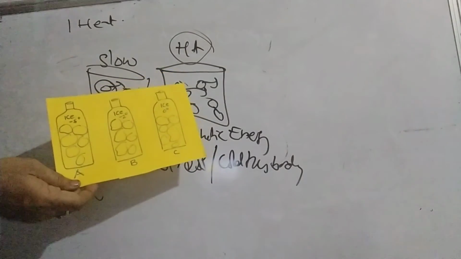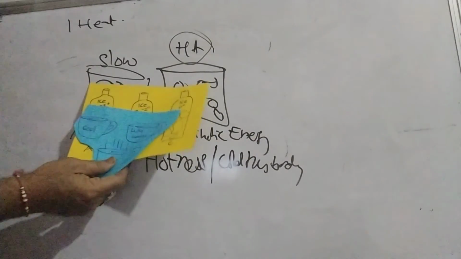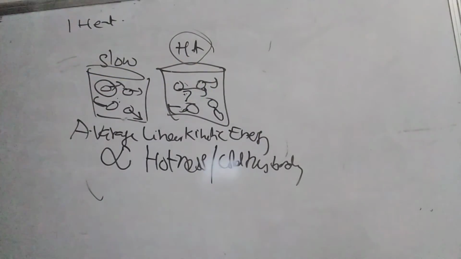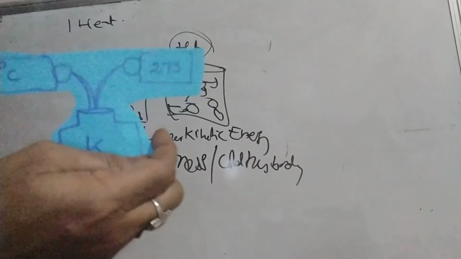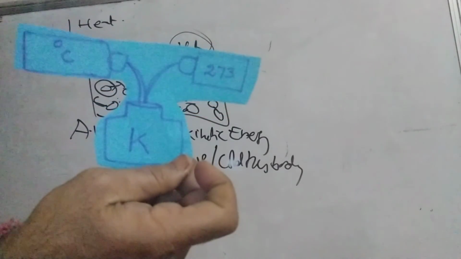To understand the different energy levels, I have shown you that there is a difference between the coldness and the hotness of the object. The degree of the coldness or the degree of the hotness is called the temperature, and the temperature can be measured in degree centigrade and Kelvin. We can convert degree centigrade into Kelvin and Kelvin into degree centigrade. Degree centigrade plus 273 gives the Kelvin.